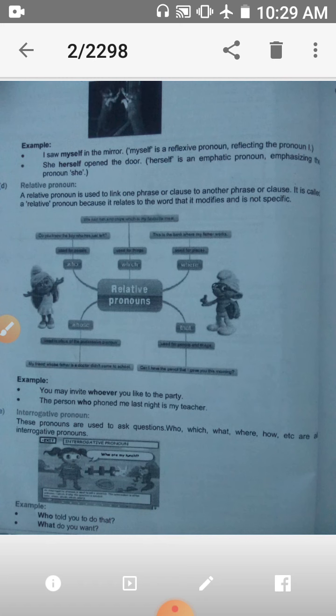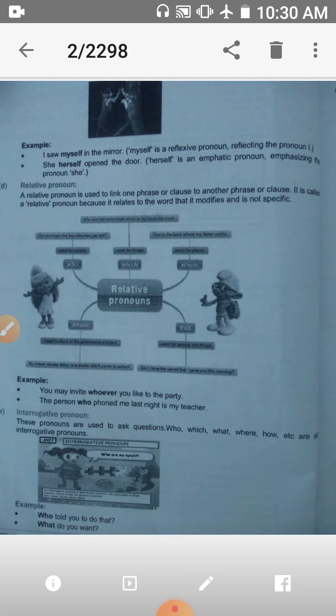I saw myself in the mirror. Here, myself is a reflexive pronoun reflecting the pronoun I. She herself opened the door. Here, herself is an emphatic pronoun, emphasizing the pronoun she.